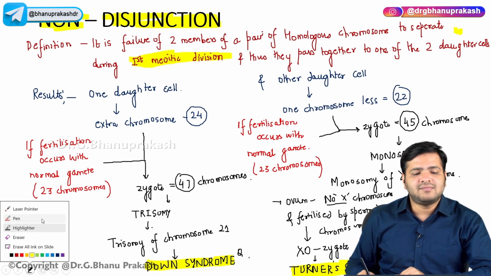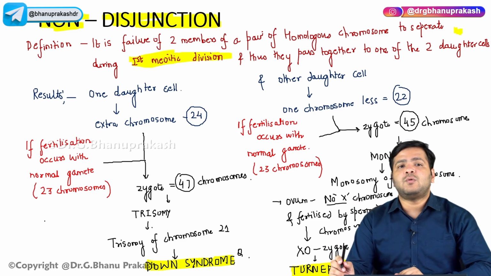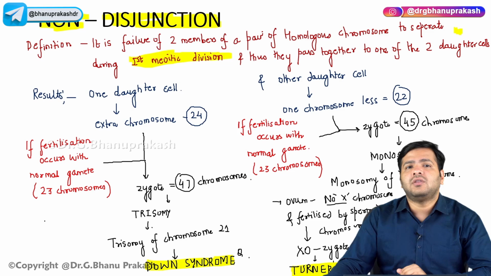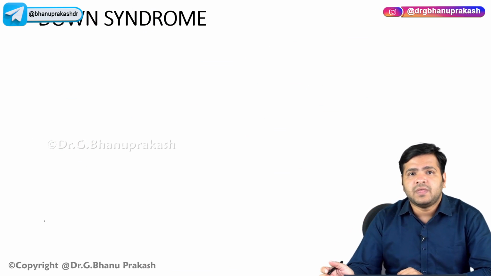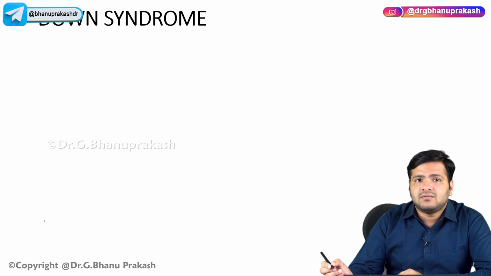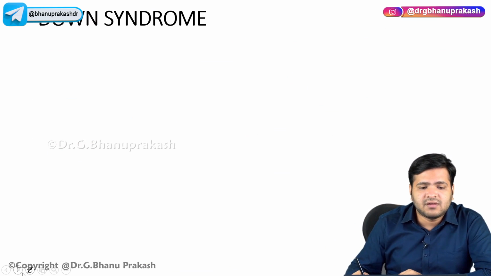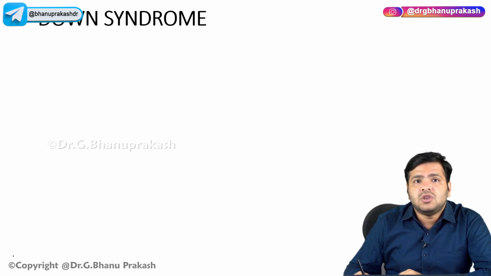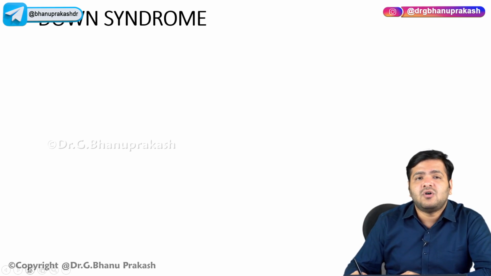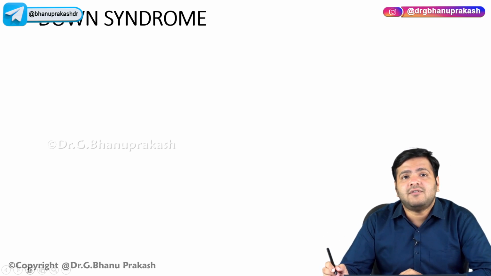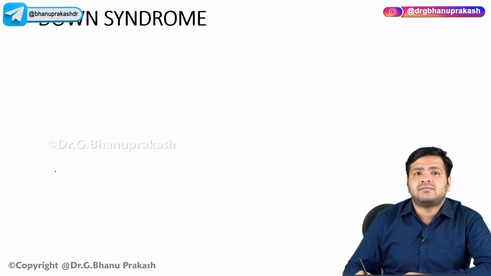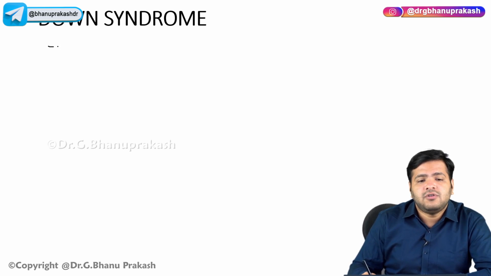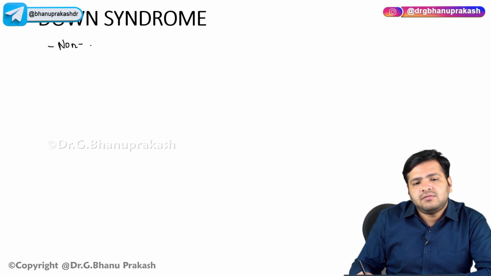Now let us discuss these disorders one by one. Now, coming on to Down syndrome, you already know that this Down syndrome results from non-disjunction, and this non-disjunction occurs at the level of meiosis 1, right?